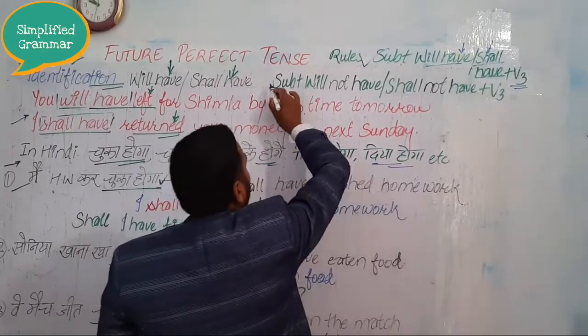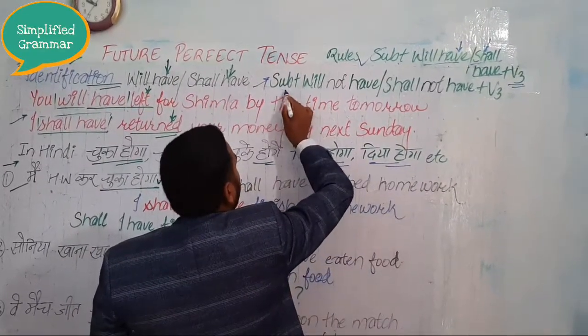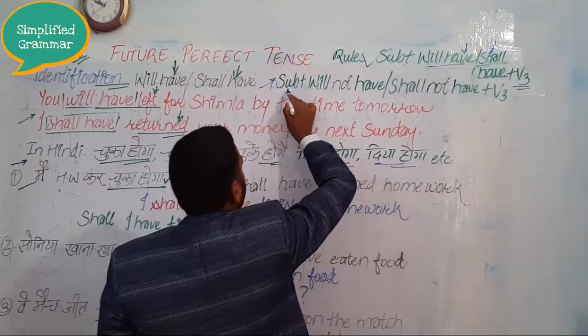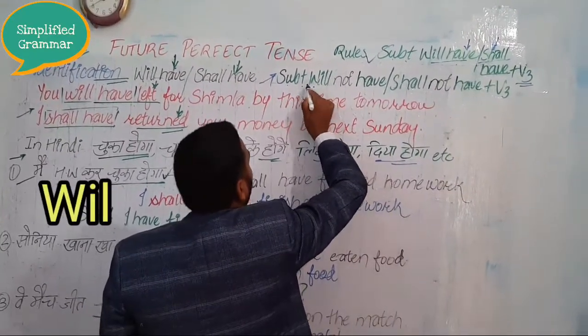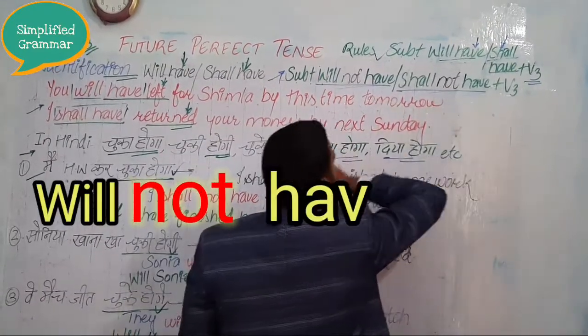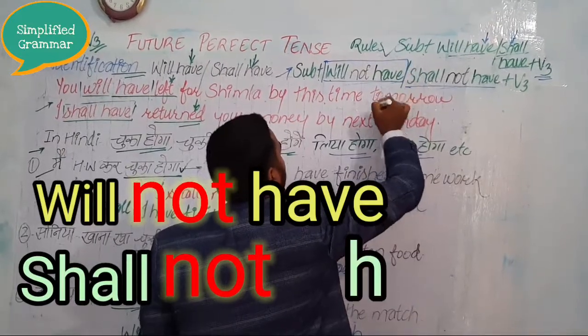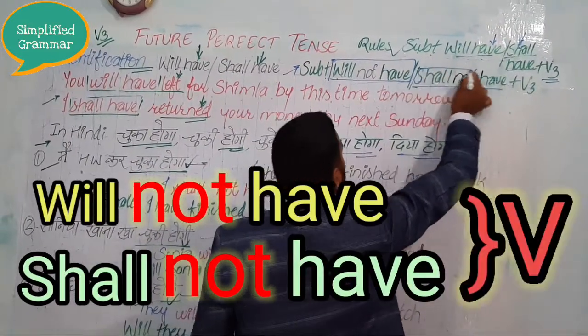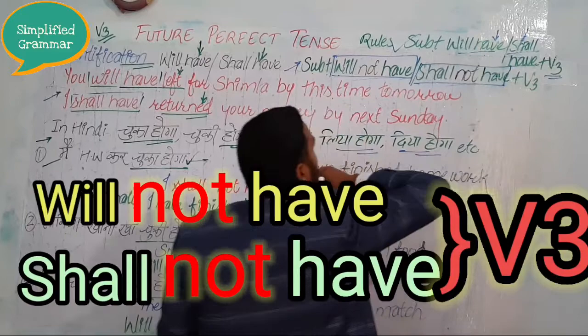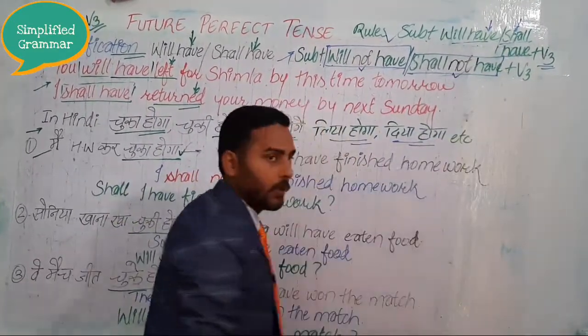Now the next rule, for negative sentences. In a negative sentence you will see subject plus will not have and shall not have. Remember, when you convert to negative, you change it to will not have and shall not have.